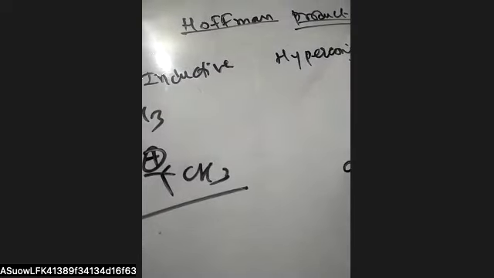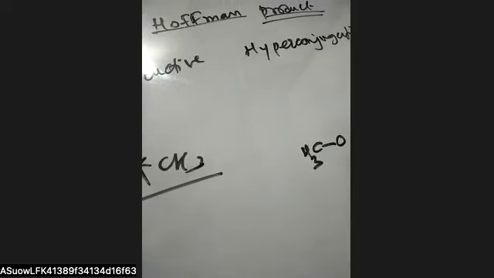Here we can see the structure of phenol, with a double bond and OH plus.